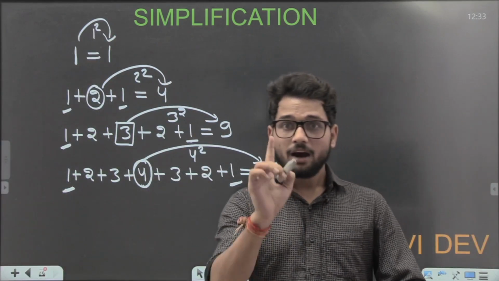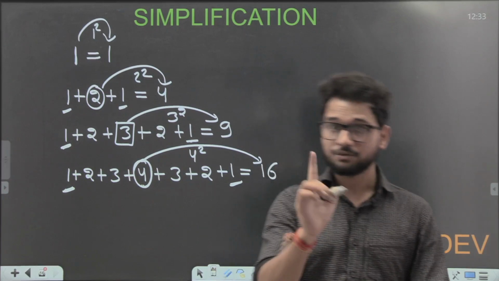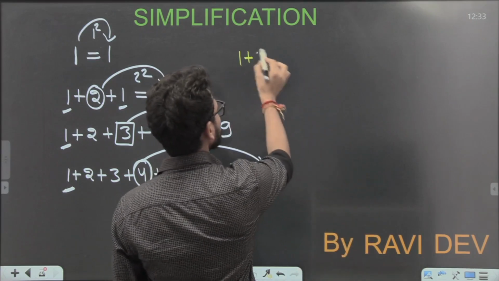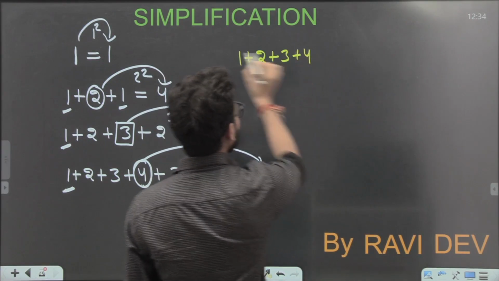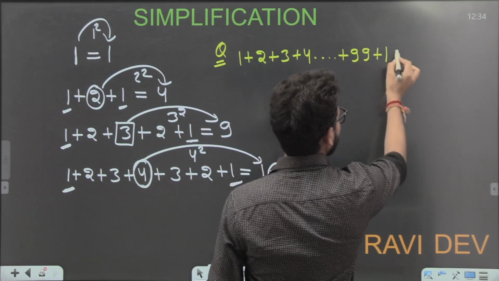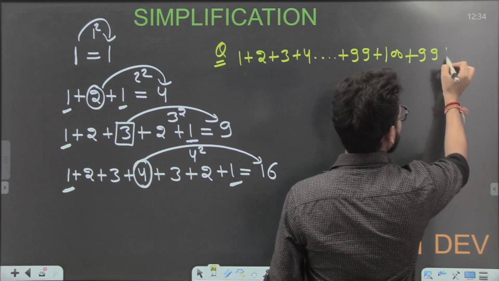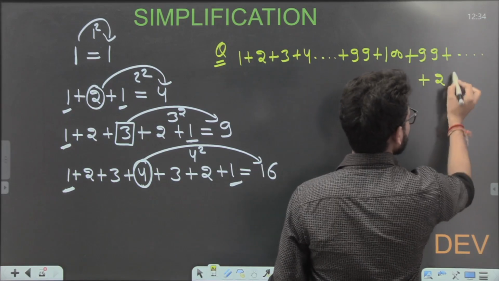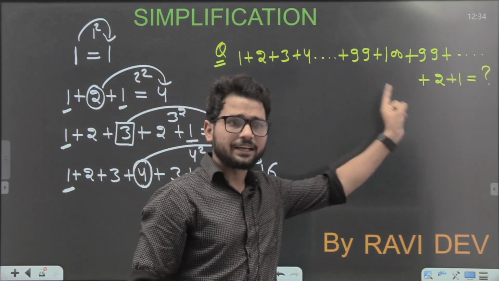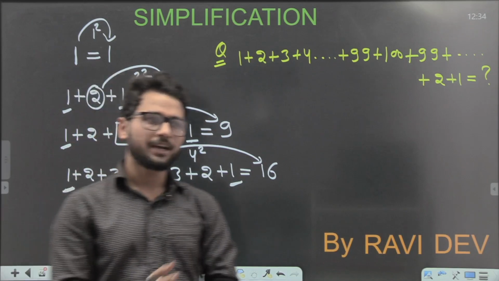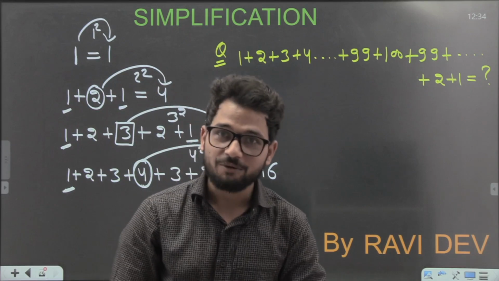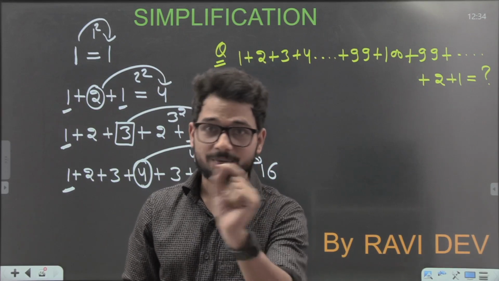Now, my overall and accurate point is to say, guys, if any series is starting from 1, like 1 plus 2 plus 3 plus 4 and so on, plus 99 plus 100 and plus 99 and so on, plus 2 plus 1, and I ask you, what is the sum of the entire series? That was my point. You don't need to calculate one by one, or apply the formula of AP, arithmetic progression.